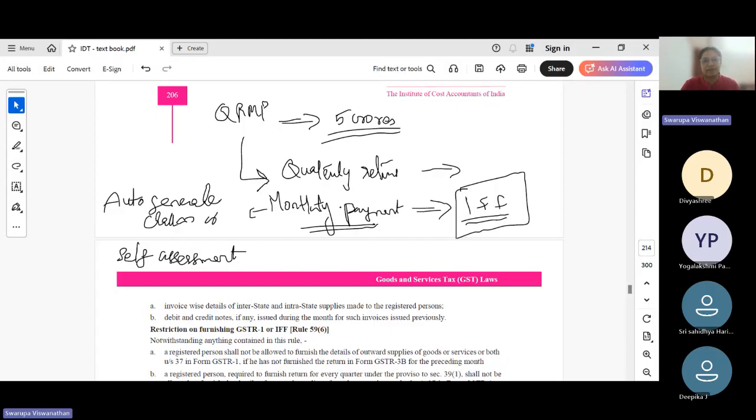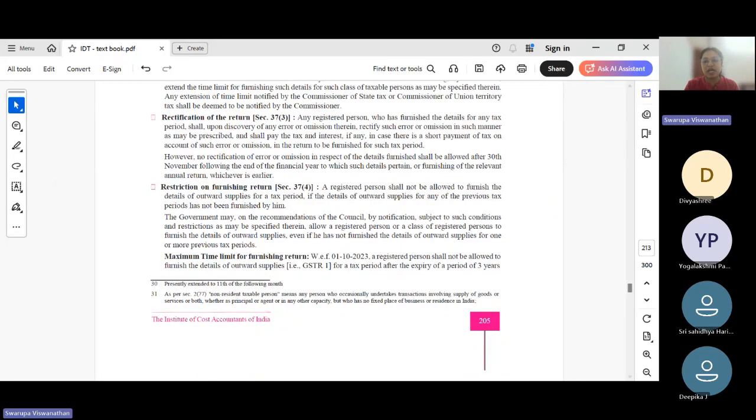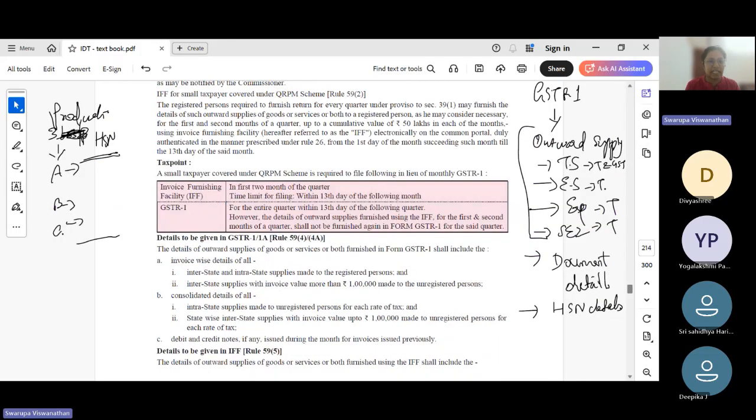This is to enable ease of doing business, so the turnover limit is also lesser. And if your aggregate turnover is within the threshold limit, you can apply for QRMP scheme, and then you can pay the taxes under QRMP scheme. They also have an extended timeline for filing your returns. That is, it is 13th of the following month. For general taxpayers, it is 11th. But in case of QRMP, it is 13th. Even GSTR1, it is 13th of the following quarter, whereas for general taxpayers, GSTR1 due date is 11th.